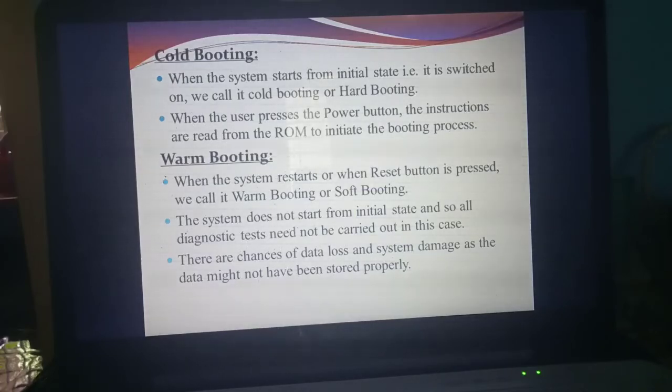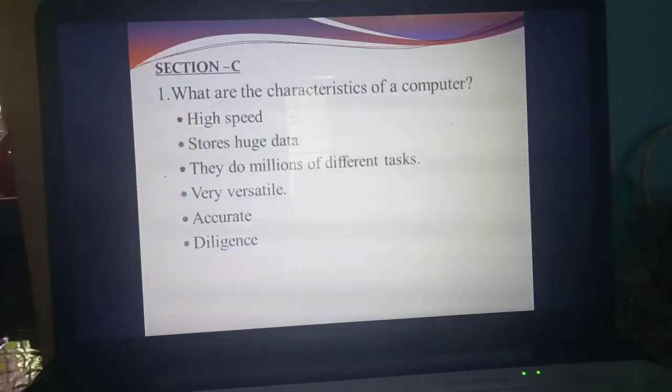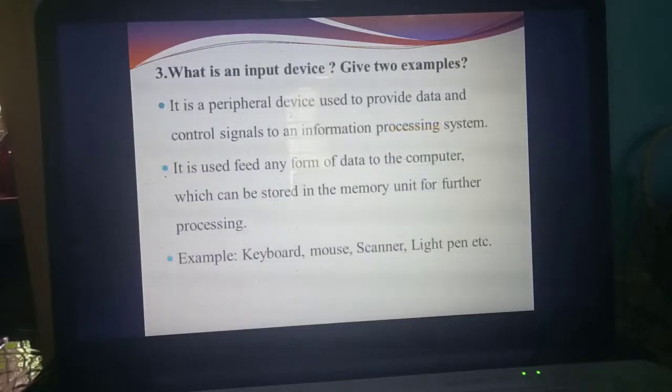That means whether everything is connected properly or working properly need not be checked from the initial state. What's the disadvantage? Here there is a chance of data loss. Sometimes the system will get damaged, otherwise the system won't work properly. Understand? So up to this the first chapter is over.